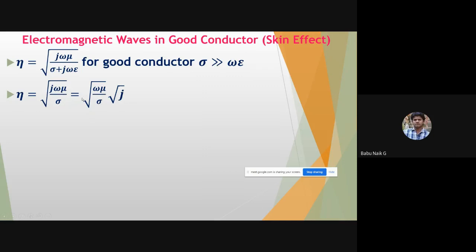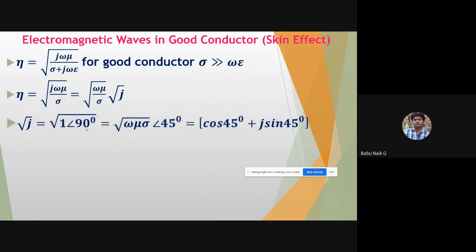Similarly, now you can take the j simplification here. That is, the j simplification under root of angle 90 degree, which has an angle of 45 degree. Okay. So angle 45 degree is nothing but cos 45 degree plus j sin 45 degree.